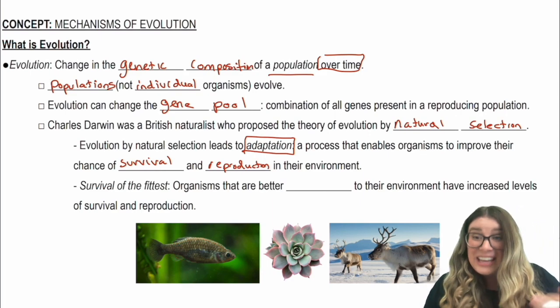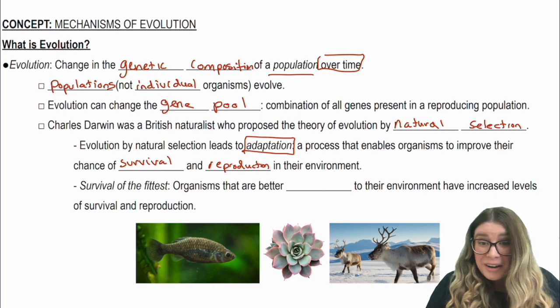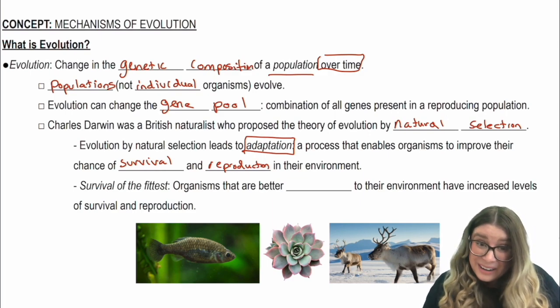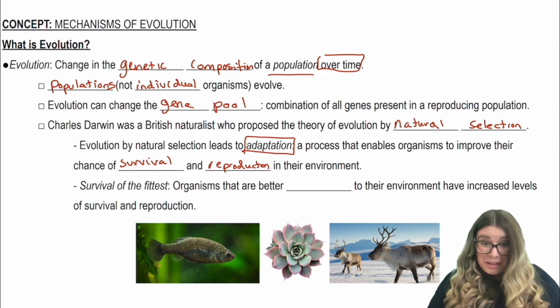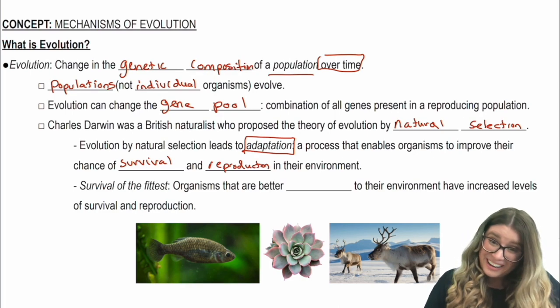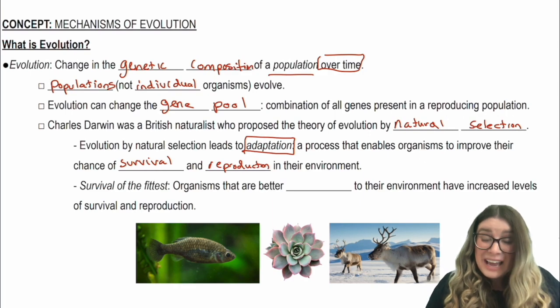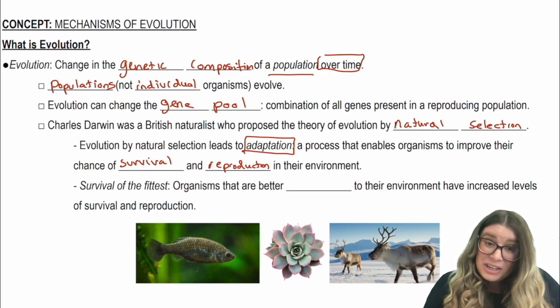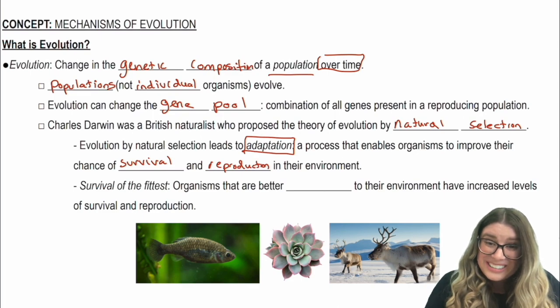That means that they can swim faster through the water with less resistance. Swimming faster through the water enables these fish to swim away from predators. If they swim fast enough, they're probably not going to get eaten. And if they don't get eaten, they survive. They can reproduce and pass on these genes to the next generation. So they have an adaptation to their particular environments.